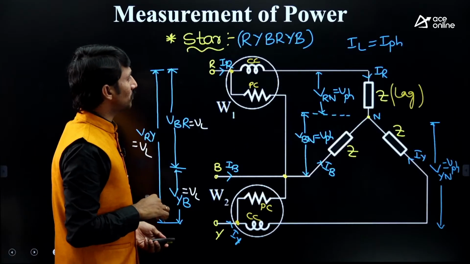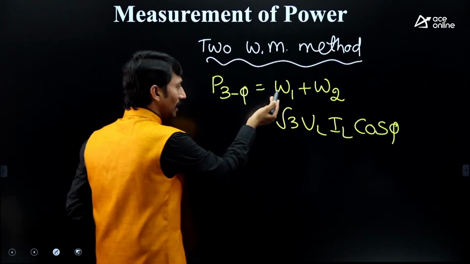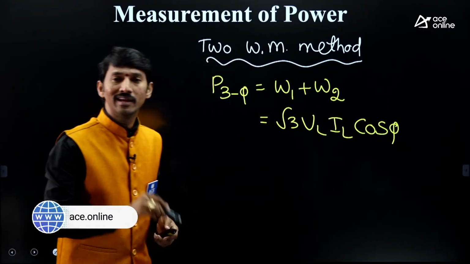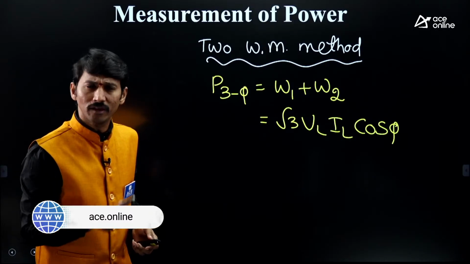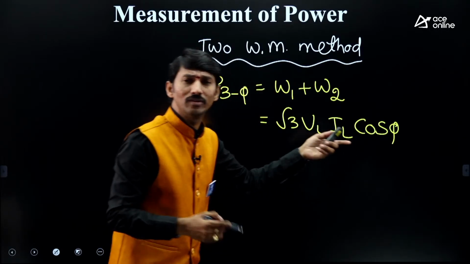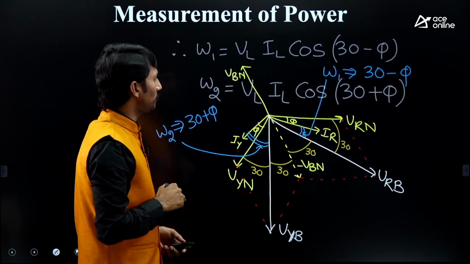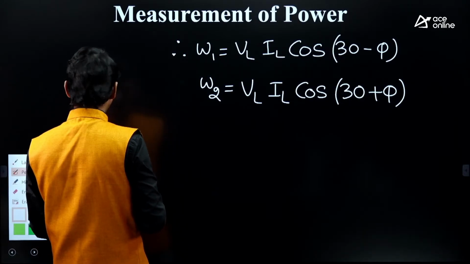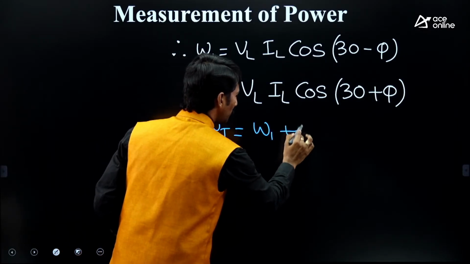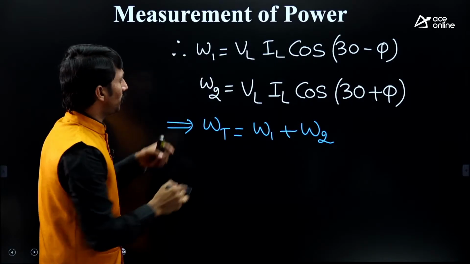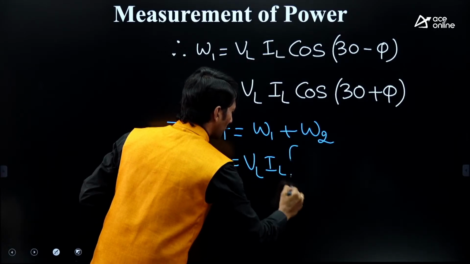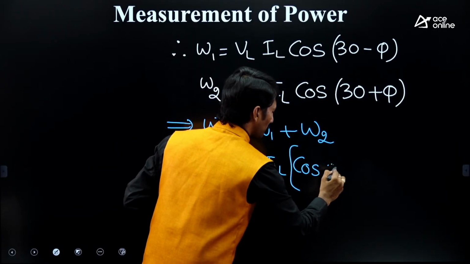But what is the first step I told you? In this two wattmeter method, the W1 reading we obtained is VL IL cos(30 minus phi), and the W2 reading is VL IL cos(30 plus phi). So simply add these two. If you add those two, we get the three-phase power. Therefore, W total is equal to W1 plus W2. What is W1? VL IL. Here also VL IL. I am taking VL IL common, cos(30 minus phi).